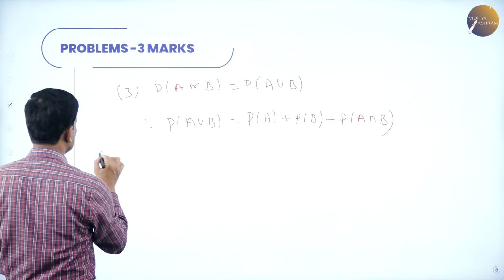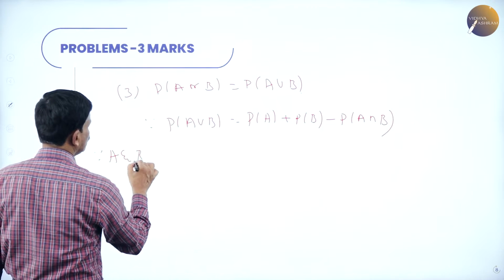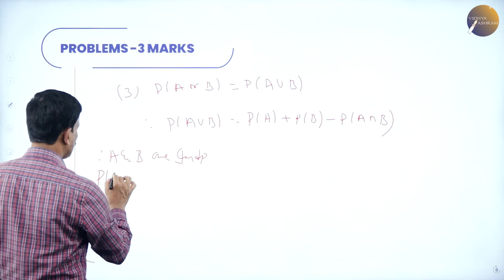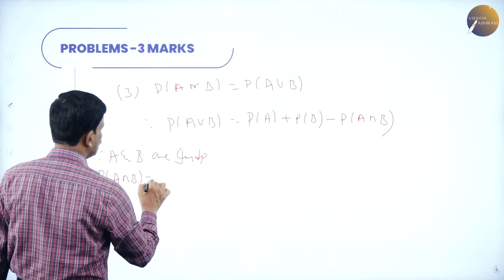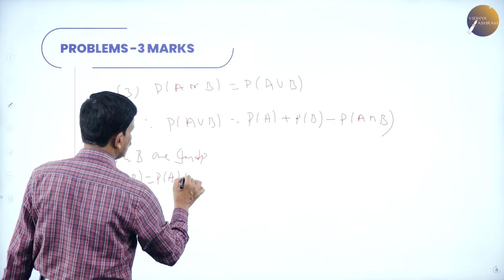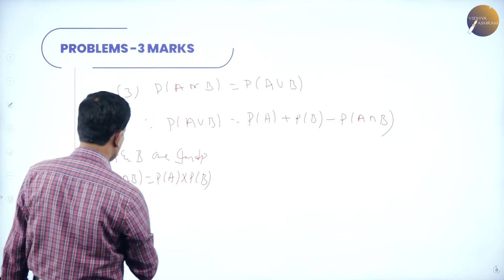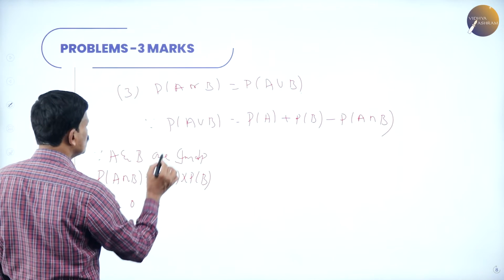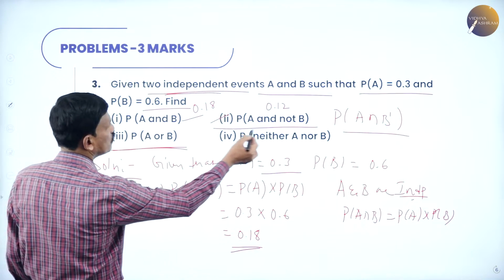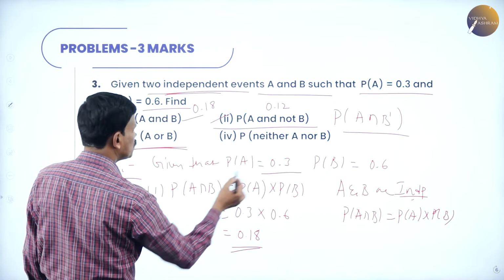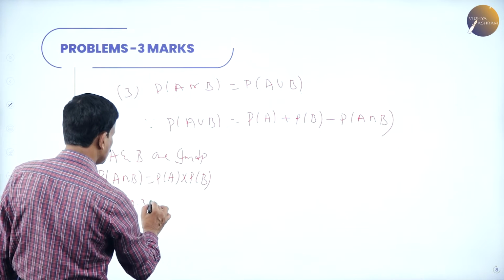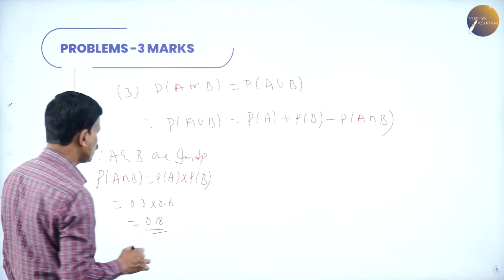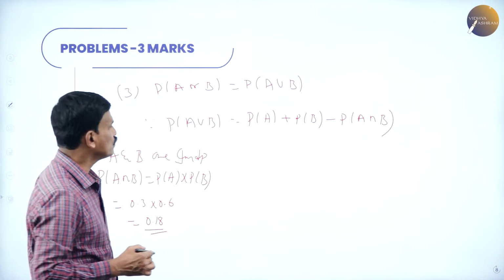Now since A and B are independent events, therefore probability of A intersection B is equal to probability of A into probability of B. What is probability of A? 0.3, B is 0.6. 0.3 into 0.6, this is 0.18. We know the probability of A intersection B is 0.18.